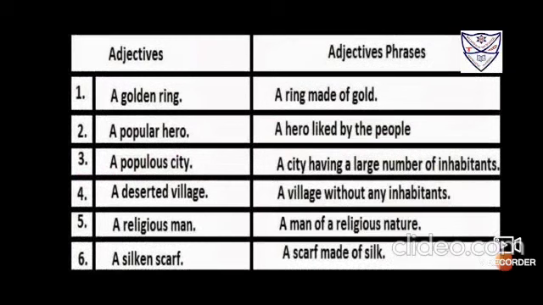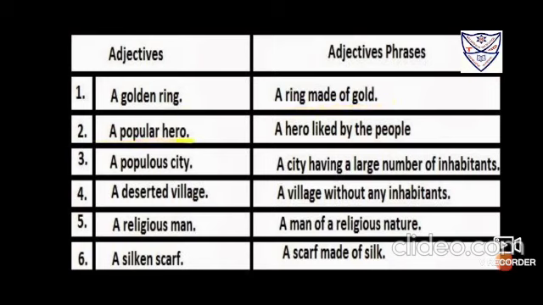Now there are a few adjectives over here. Whenever an adjective is used, children, in most cases there would be an article, then an adjective or modifier, and very next to it there would be a noun. So these are the adjectives and these are the adjective phrases. A golden ring: a ring made of gold.